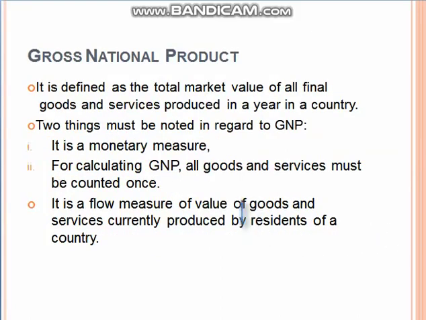Gross national product. It is defined as the total market value of all final goods and services produced in a year in a country. Two things must be noted with regard to GNP. It is a monetary measure. For calculating GNP, all goods and services must be counted once. It is a flow measure of the value of goods and services currently produced by residents of a country.